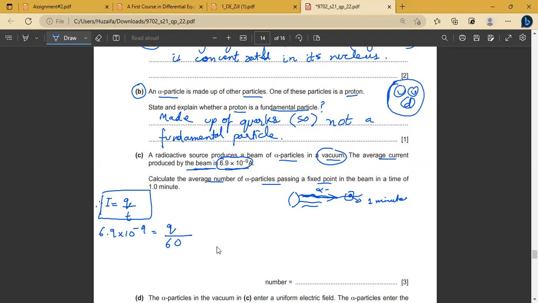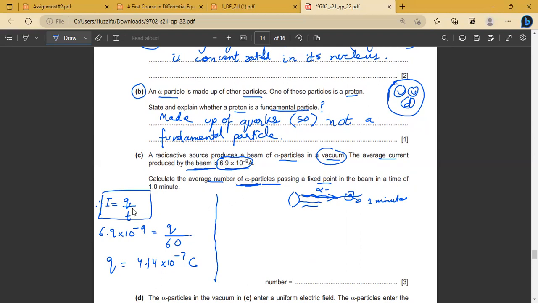So 60 into 6.9 into 10 to the power minus 9 will become charge equals 4.14 into 10 to the power minus 7 coulomb. Now what it is asking is the number of alpha particles, and I have calculated only the charge. So how can I calculate the number of alpha particles through charge? That's not a big deal.